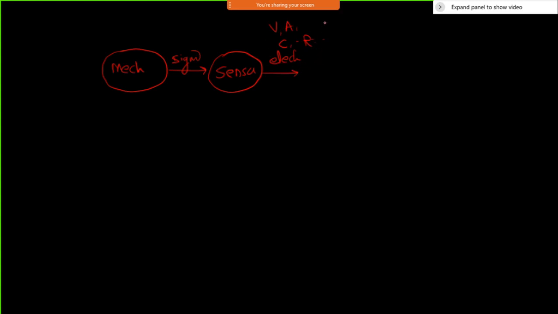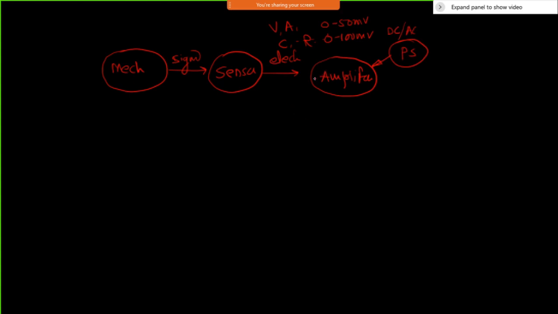These signals may be in the range of 0 to 50 millivolt, or less than that, maybe 0 to 100 millivolt. These need to be amplified for the microcontroller, so we need an amplifier here. The amplifier takes power from a power supply, which may be a DC or AC power supply, depending on what kind of amplification you want.